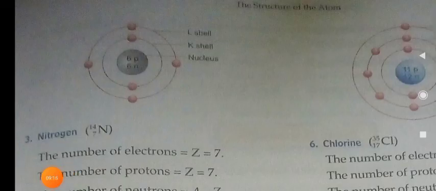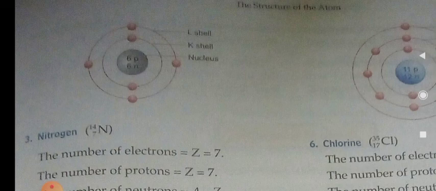Since 6 electrons are present, the first shell can have a maximum of 2 electrons, and the second shell can have 8 electrons. So accordingly you arrange the electrons: first shell 2 electrons, and of the 6 in total we have already arranged 2, so the remaining 4 go in the outermost shell.